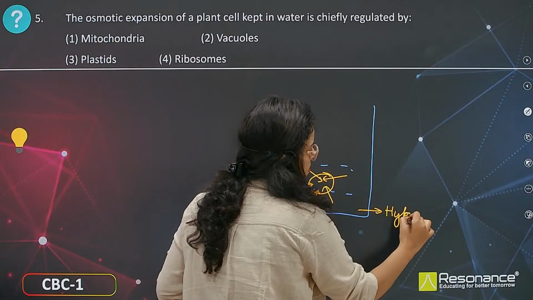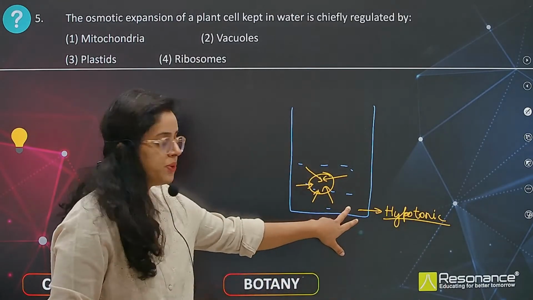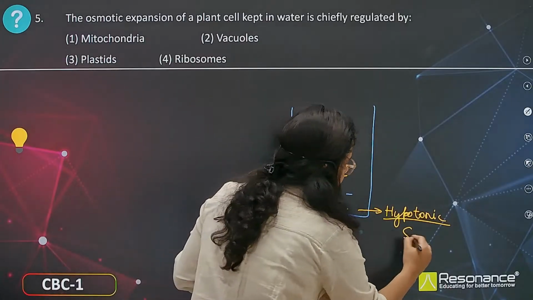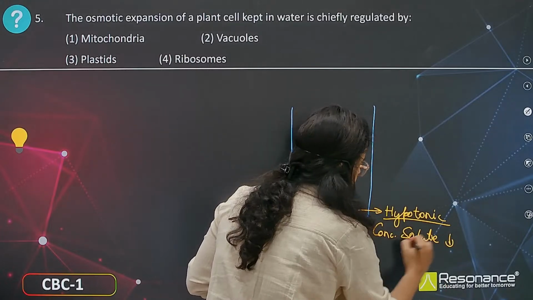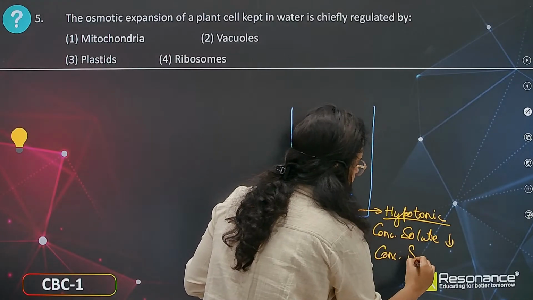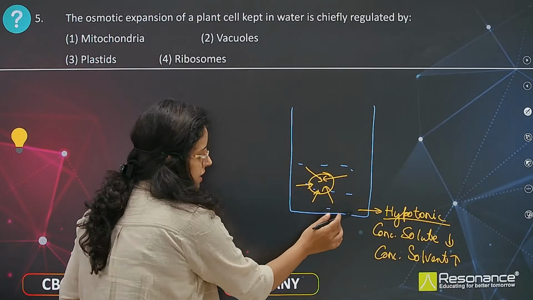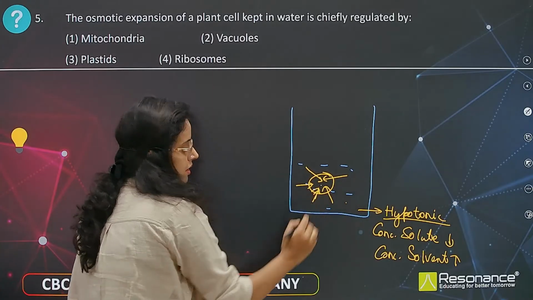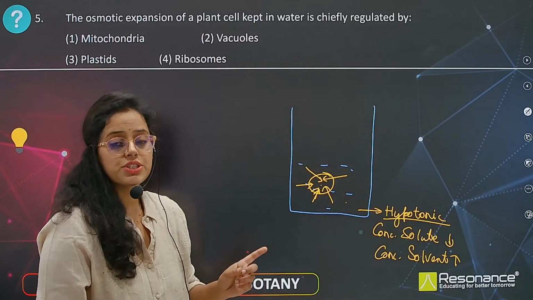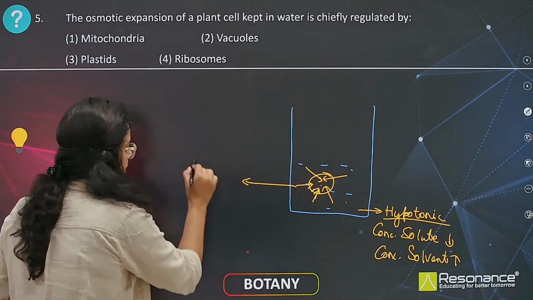Water is hypotonic, which means the water concentration is more and the concentration of solute is less. The concentration of solute is less, and the concentration of solvent, which is water, is more. As a result, the water enters from higher concentration of solvent to lower concentration of solvent. As a result, the cell will swell.